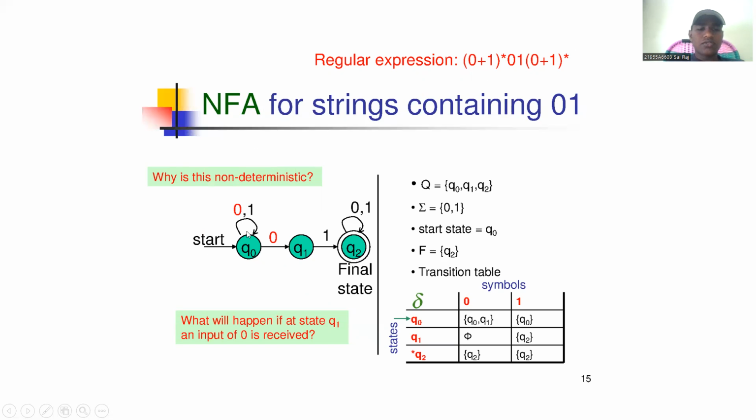Here 0 and 1 are the self loop. Next, on 0, Q0 goes to Q1; there is a transition called 0. Between Q1 and Q2 there is a transition called 1, and Q2 is the final state, where 0, 1 are the self loop in the final state. Again we have represented the 5 tuple notation here, and this is the transition table.